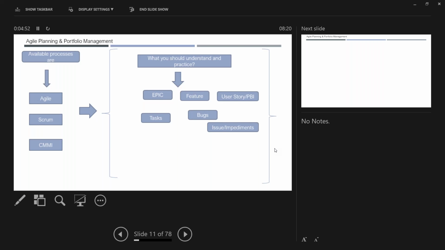Once I tell this, the business analyst will come and start writing the requirements, right? Generally these requirements will be like this. Very standard one is, as a customer, I want to develop an e-commerce portal in 1 year. Basically, they don't give the acceptance criteria at the business level. The business analyst will go and talk to them and get it. So that level of requirement is called epic.